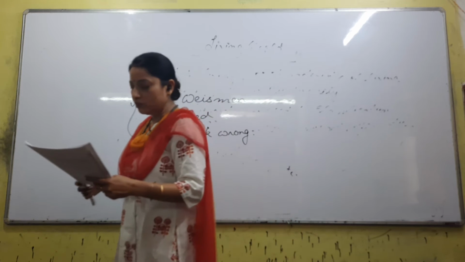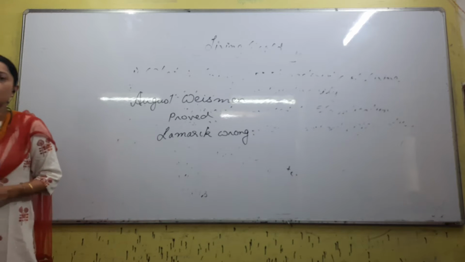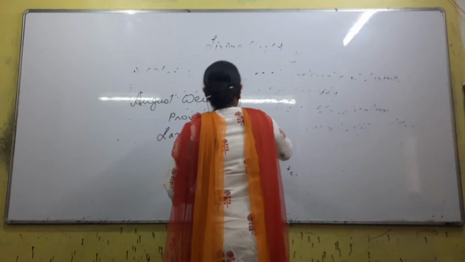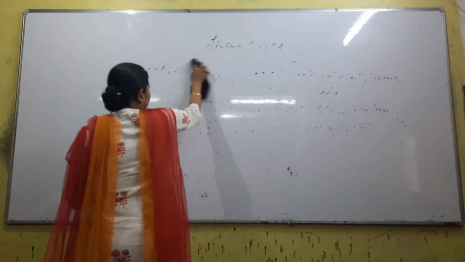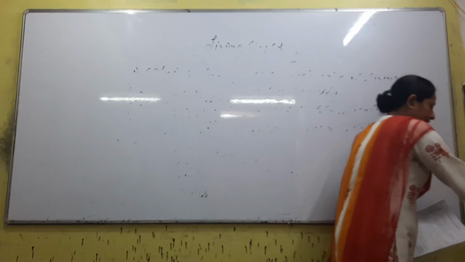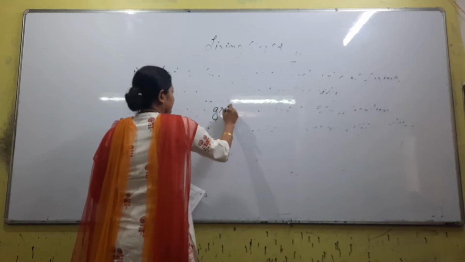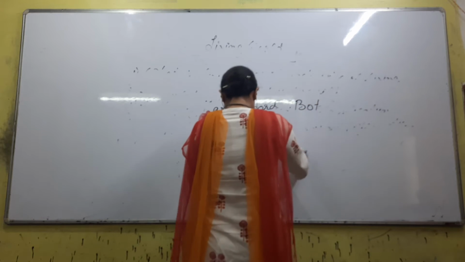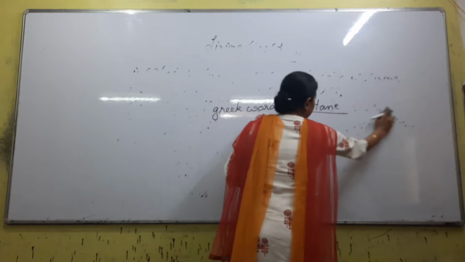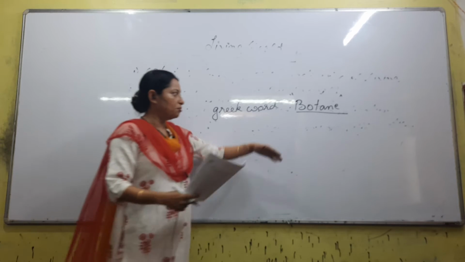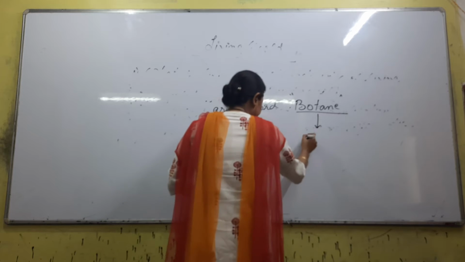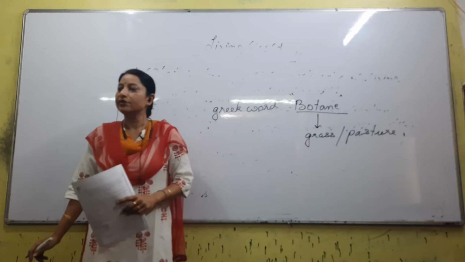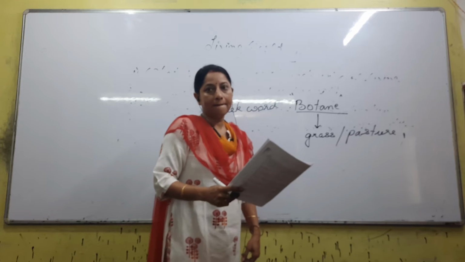The word botany, please write it down. The word botany originated from the Greek word botane, and what is its meaning? Grass or pasture.